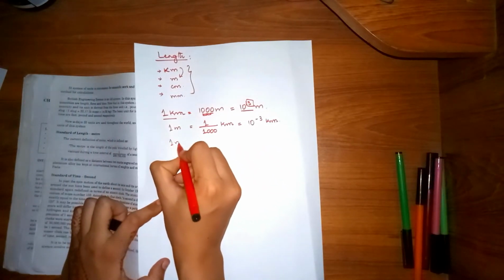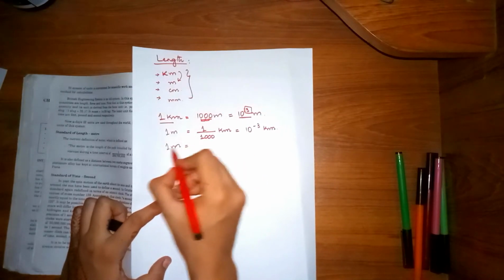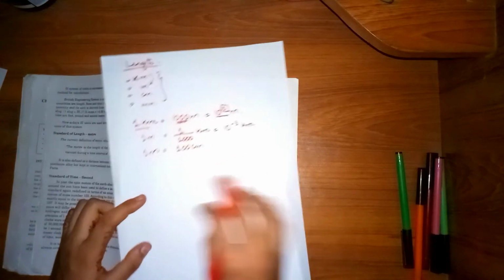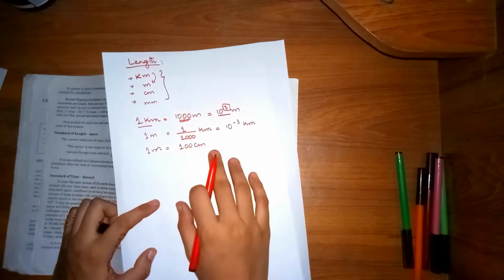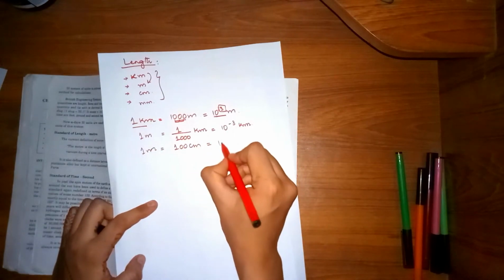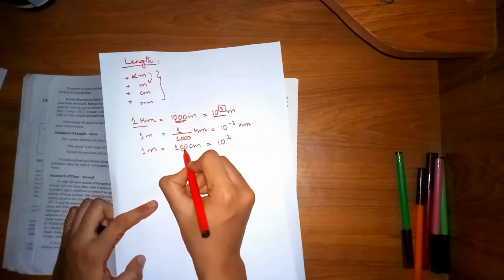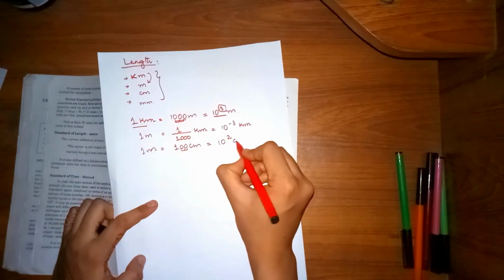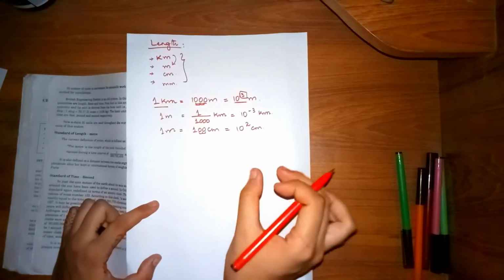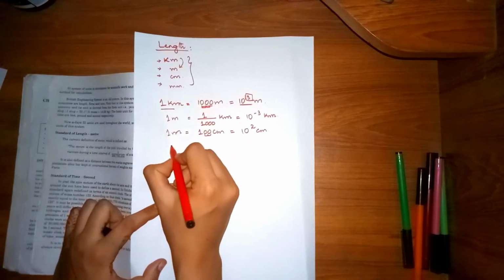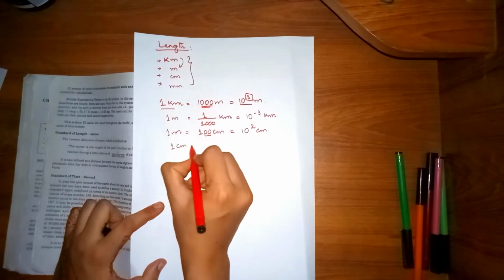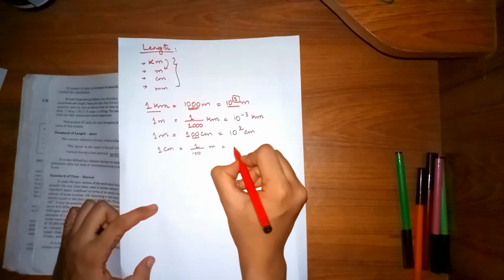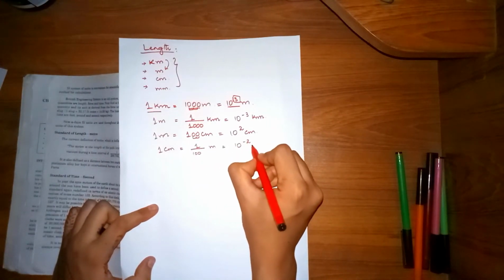Similarly, if I want to convert meter into centimeter, in 1 meter there are 100 centimeters, and I can write it as 10 to the power 2, because there are 2 zeros. And if I want to write centimeters into meters, 1 centimeter is equal to 1 upon 100 meter, or 10 to the power minus 2 meter.